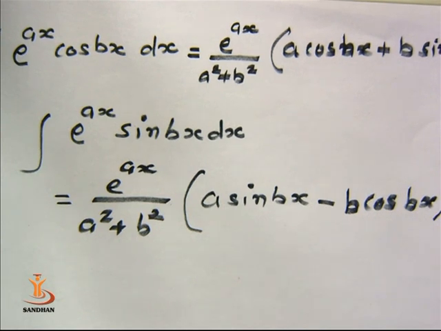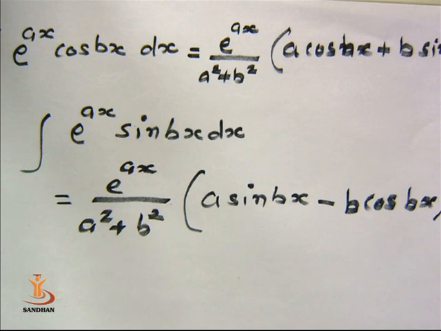Now in our presentation, let us evaluate our bn using this formula. So 1 by pi, e raised to 2x into sine nx. The value of a is 2 and the value of b is n. So it is e raised to 2x upon 4 plus n square into 2 sine nx minus n cos nx.